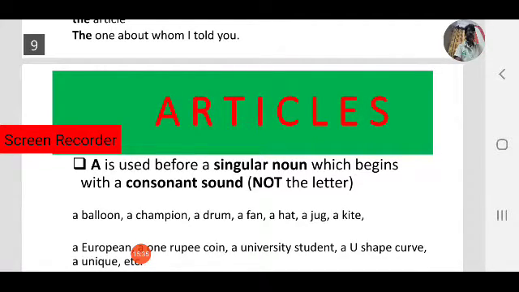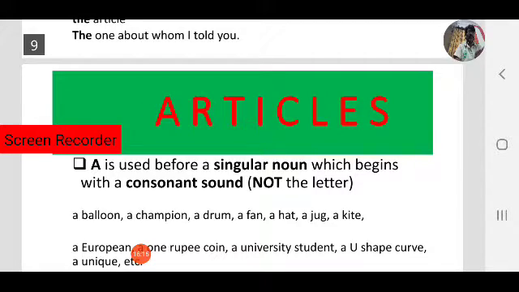The is used before a particular or already referred person or thing. Again, where do we have to use a and where do we have to use an? This is the most important one. A or an are called indefinite articles. A is used before a singular noun which begins with a consonant sound. This is the most important one.